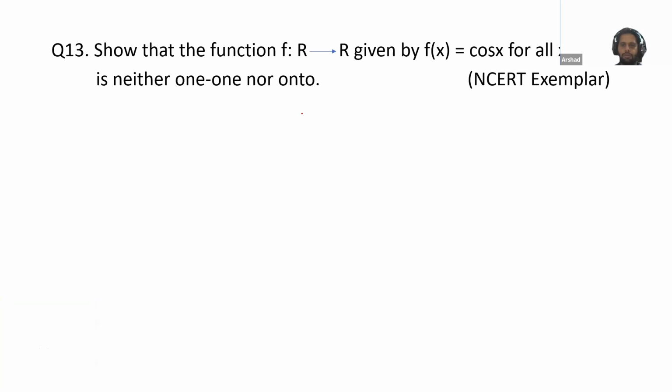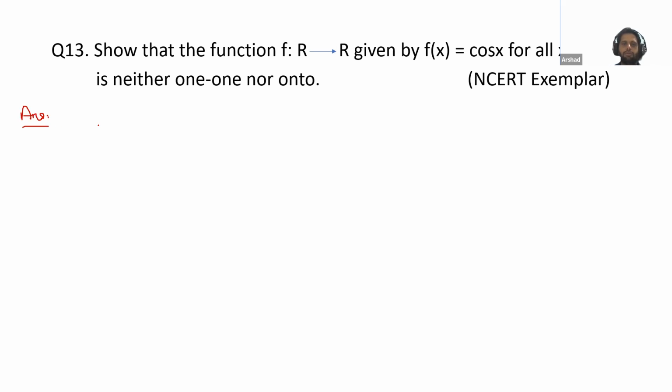Okay, so I guess I've given the questions up to question number 12. Question 13 we need to complete. So only 3 questions are remaining in this chapter. We will complete that, and today we will start the inverse trigonometric functions.